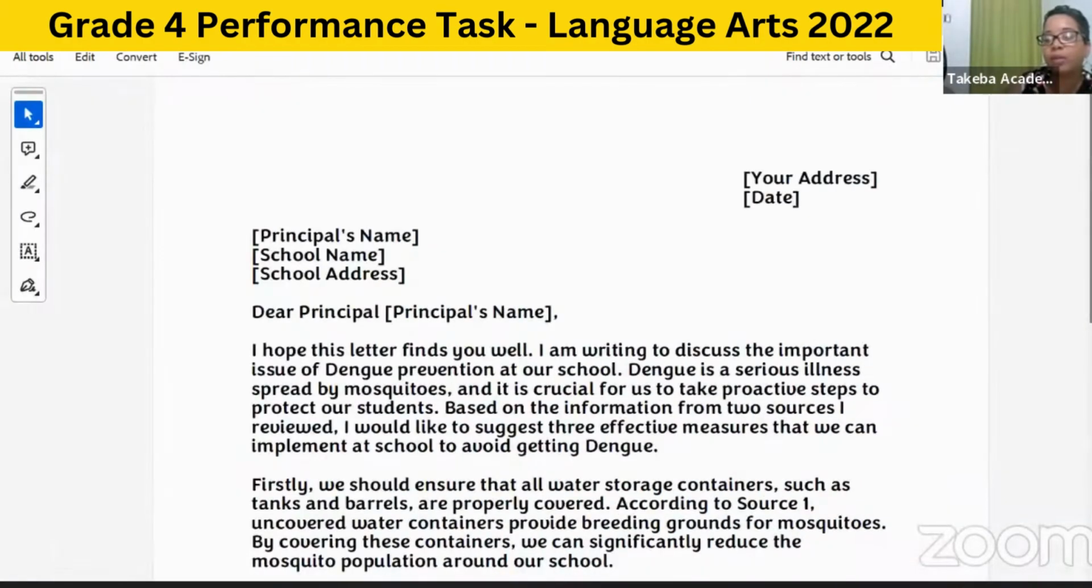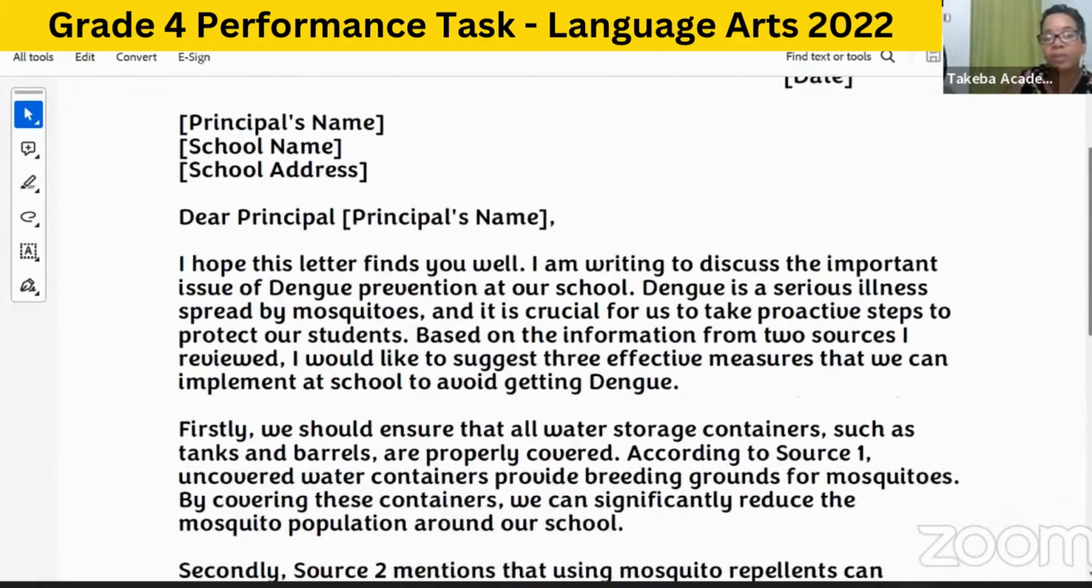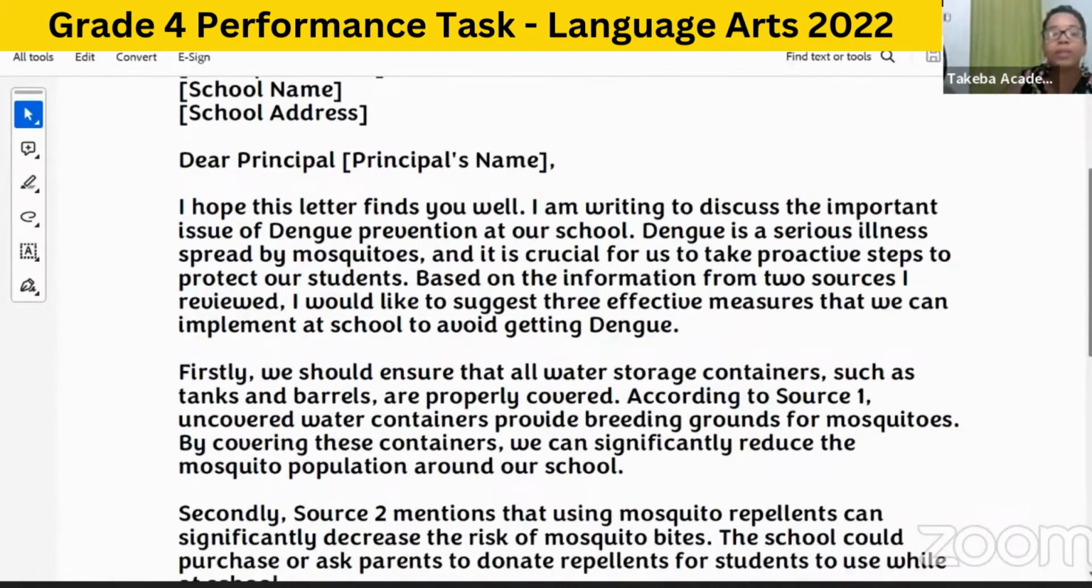All right, so of course, the date, your address and the date, the principal's name, the school's name and address. All right, there, the principal, you go put the principal's name in. And again, this is just a sample of what you could write, okay? I hope this letter finds you well. I am writing to discuss the important issue of dengue prevention at our school. Dengue is a serious illness spread by mosquitoes, and it is crucial for us to take proactive steps to protect our students. Based on the information from 2 sources I reviewed, I would like to suggest 3 effective measures that we can implement at school to avoid getting dengue.